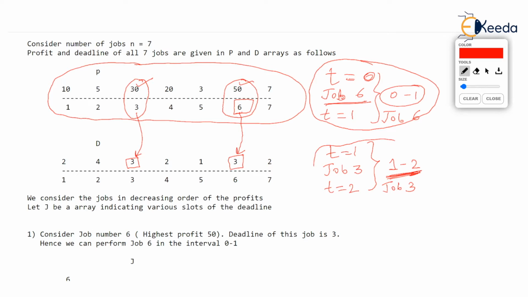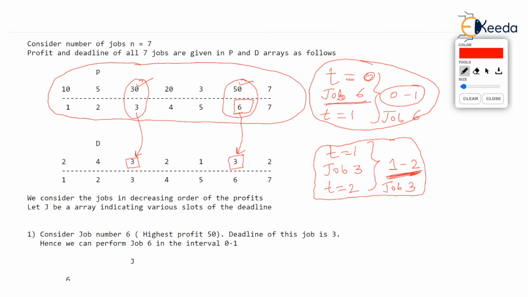So high priority jobs, high profit jobs, that is job 6 and job 3, are done well before their deadline. Before the deadline, I repeat, because deadline of both these jobs was 3 and clock has just not shown 3 yet. Okay, now which job will you next take?